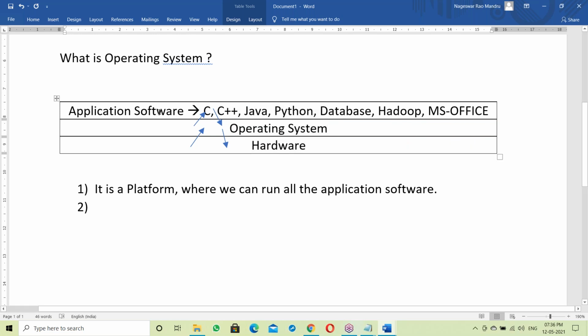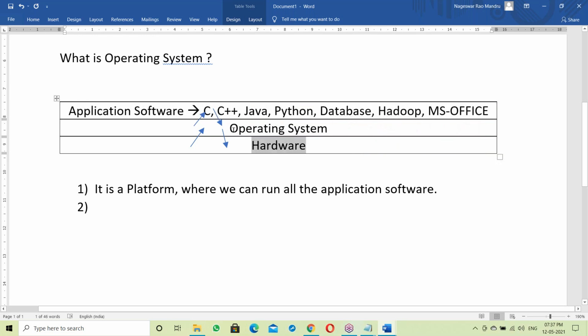So between application software and hardware, there is an OS. The OS is a middle layer between application software and hardware.